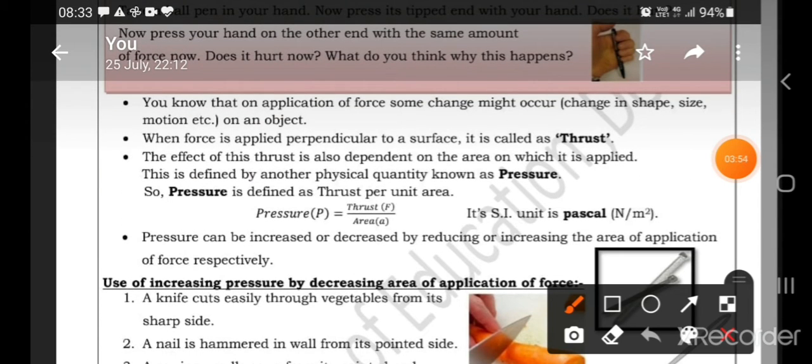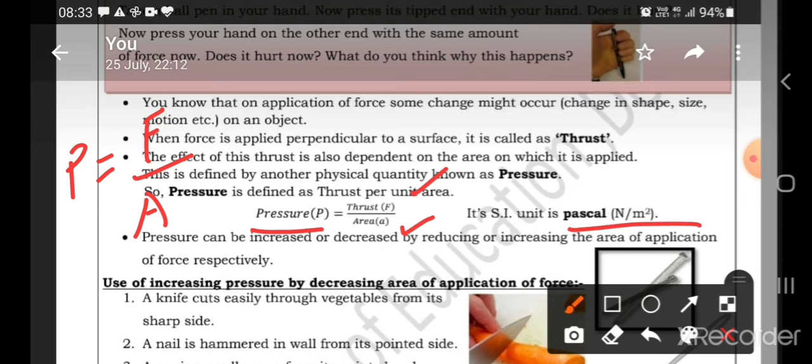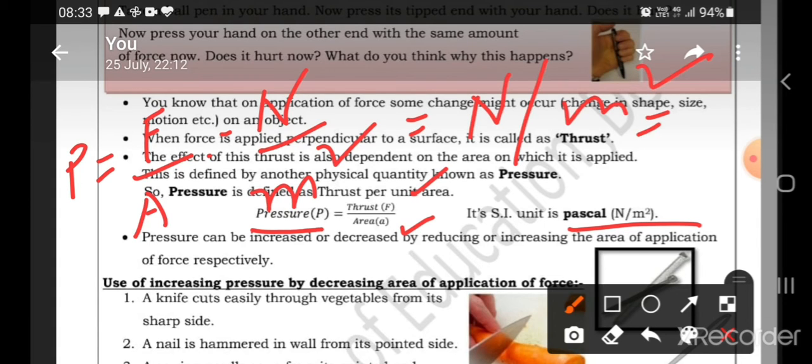If we see this pressure, what is this pressure? Thrust upon area means P is equal to F over A, right? And its unit is Pascal. Remember, the SI unit of pressure is Pascal. What are the units of force? Newton, and area is meter square. So its units are Newton per meter square. This is equal to 1 Pascal, right?